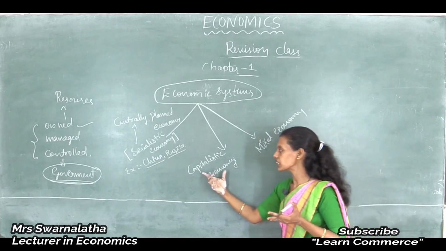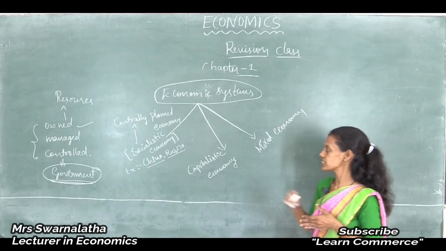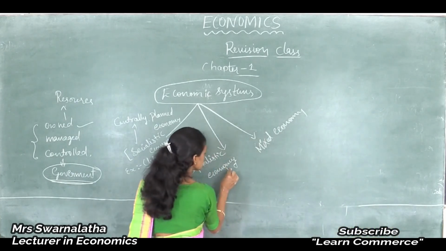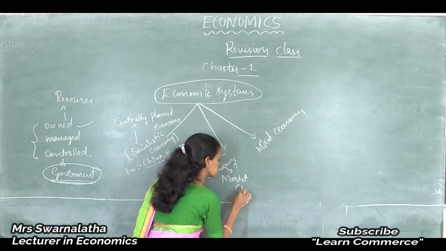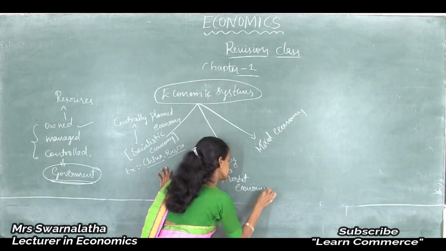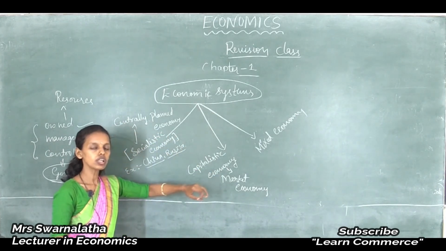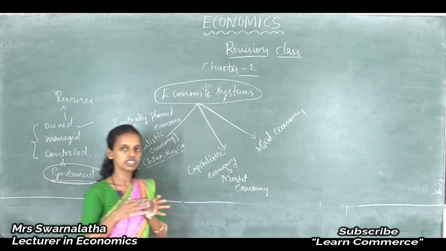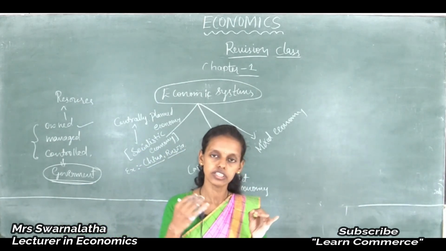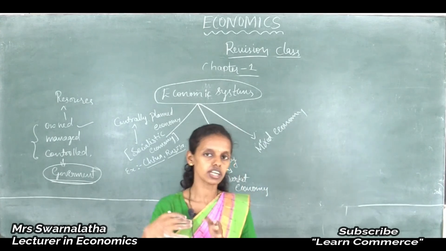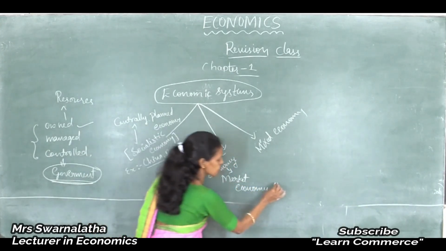So, second one is capitalistic economy. Capitalistic economy is also called market economy. It is also important for 4 marks. Under the market economy, all the important decisions regarding the production, consumption, distribution, exchange and resources are owned, managed and controlled by the market forces, that is demand and supply.